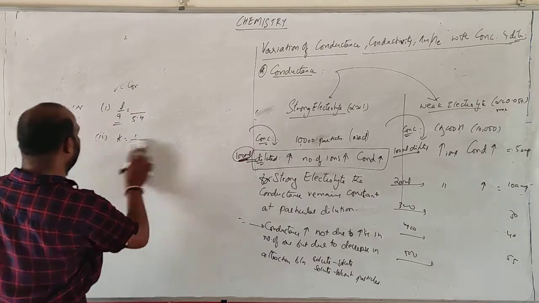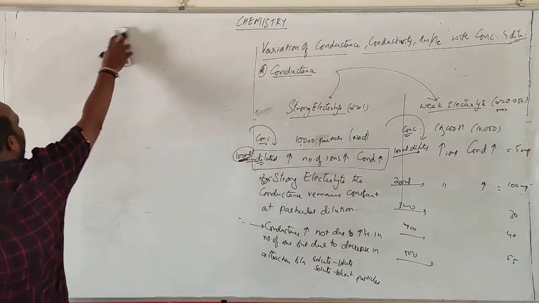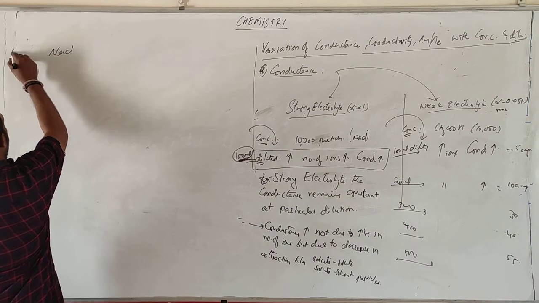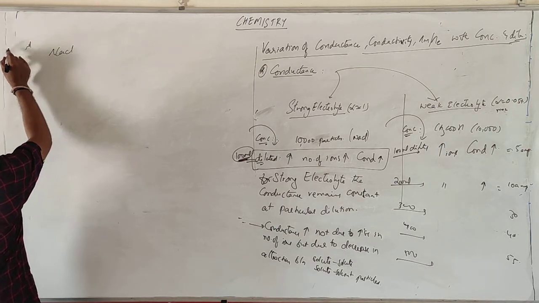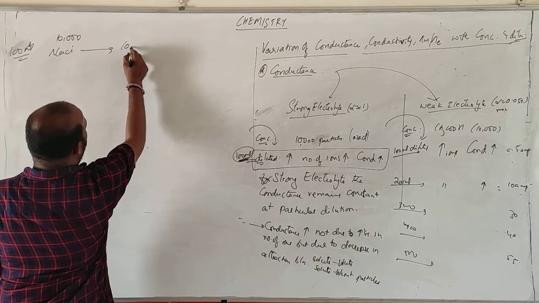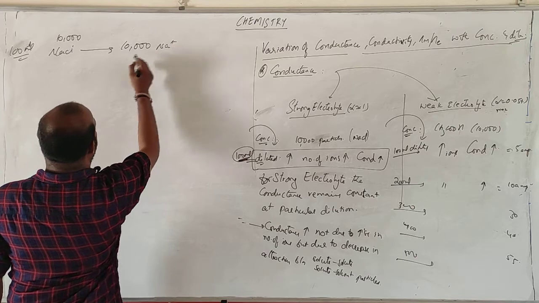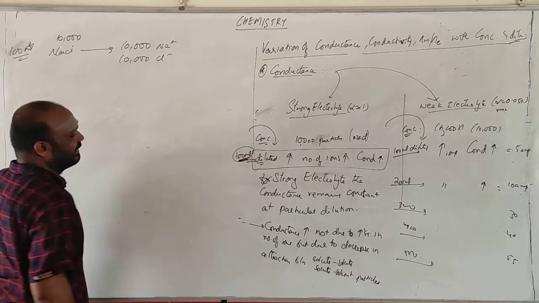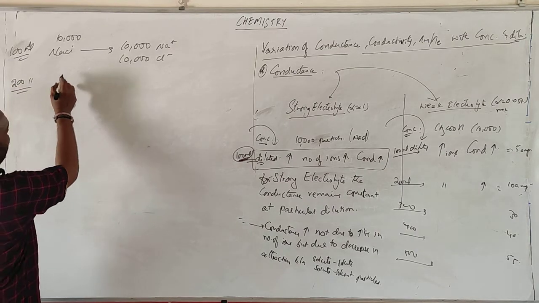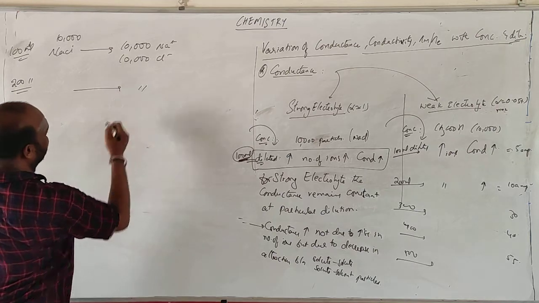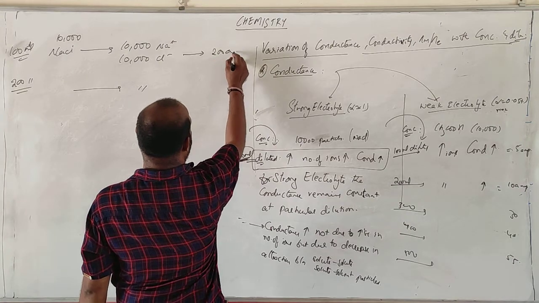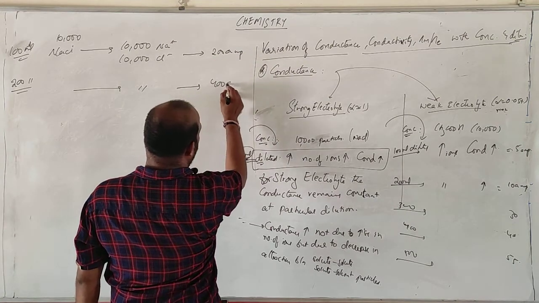See, once again I am recalling this one. What I have said is, for a strong electrolyte, suppose first I have taken NaCl at 100 ml. So in 100 ml solution, how many particles do I have? 10,000 Na plus and 10,000 Cl minus. If I go for 200 ml, how many ions do I have? The same number of particles. But here the current conduction is 200 amperes, and here the current conduction is 100 amperes.